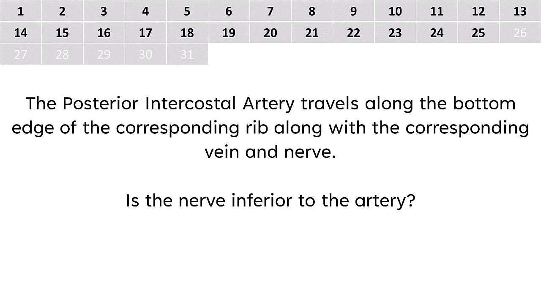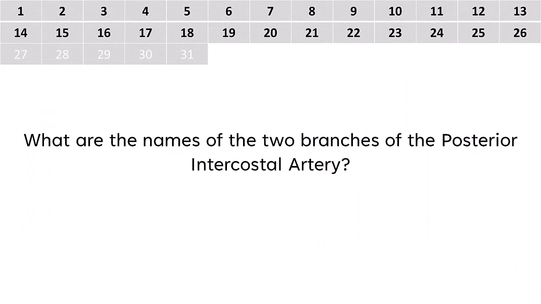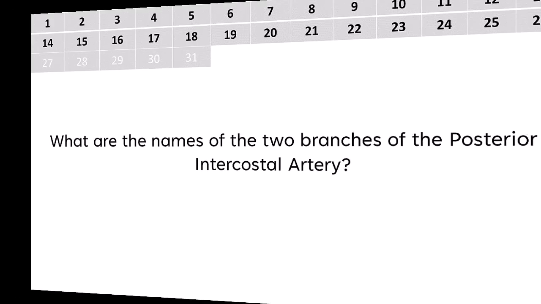Is the nerve inferior to the artery? Yes, the posterior intercostal artery that travels along the bottom edge of the rib is superior to the corresponding nerve. What are the names of the two branches of the posterior intercostal artery?